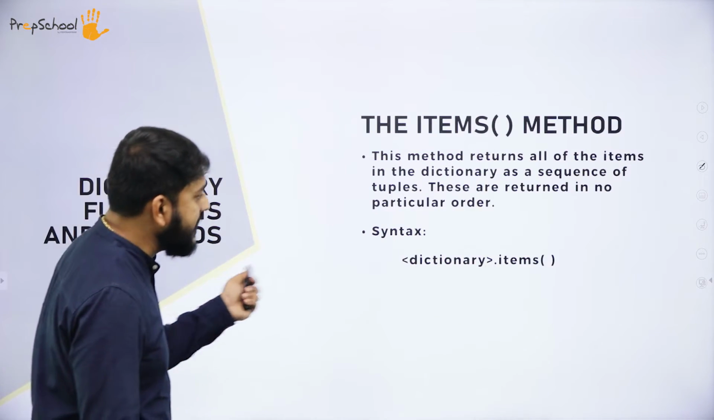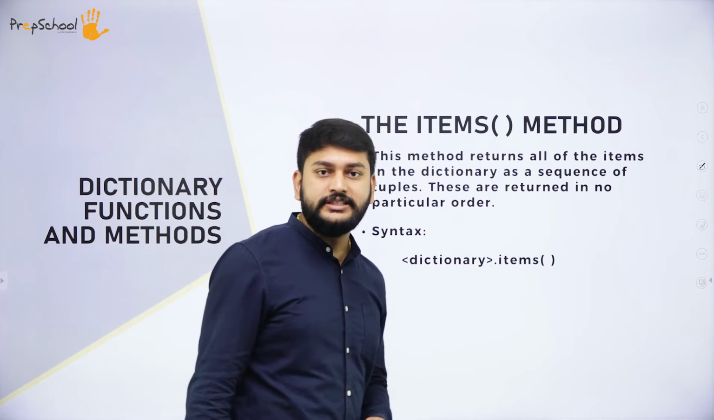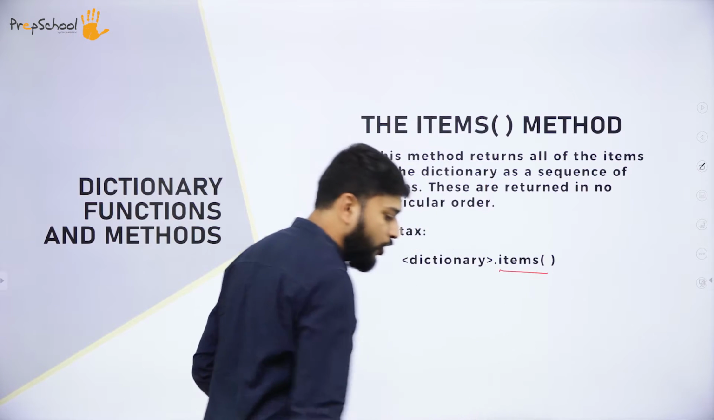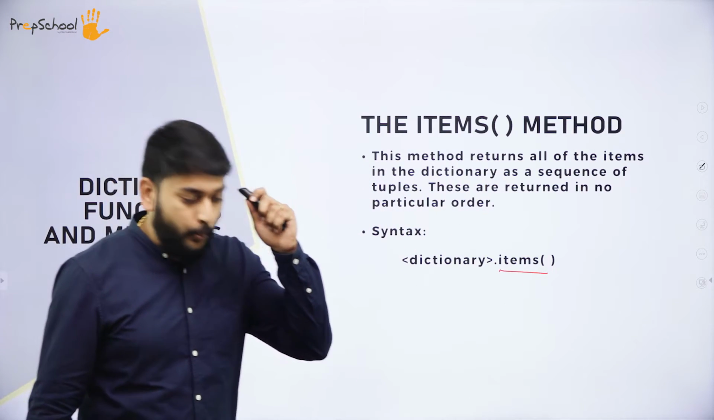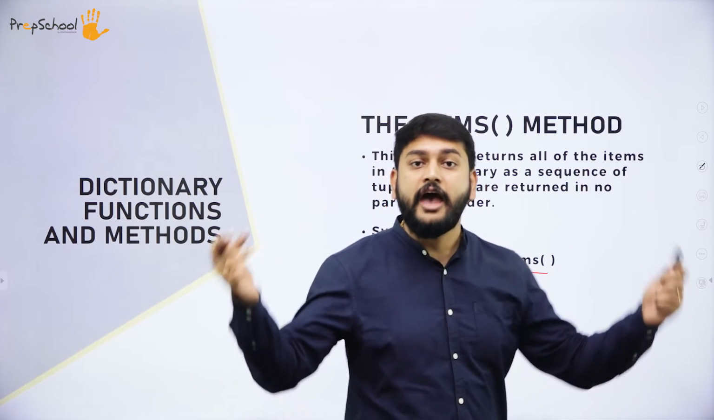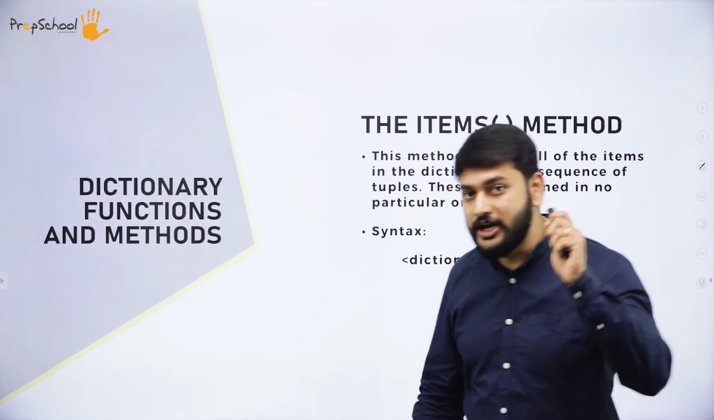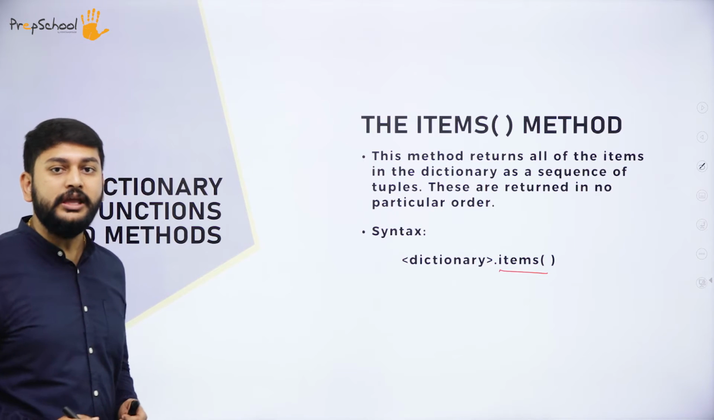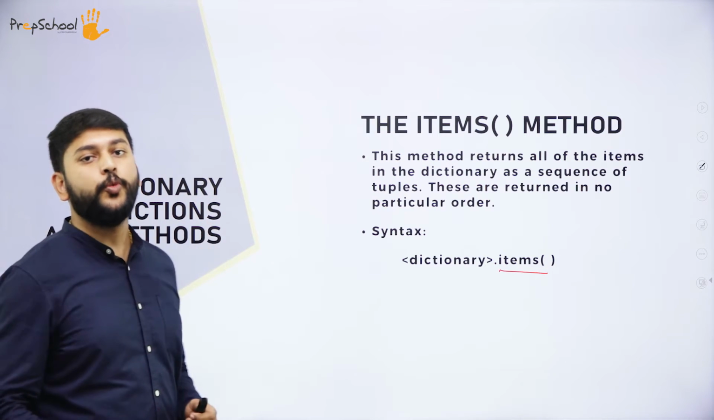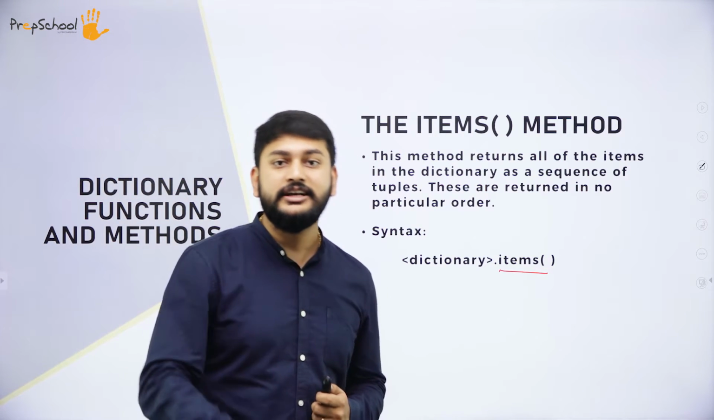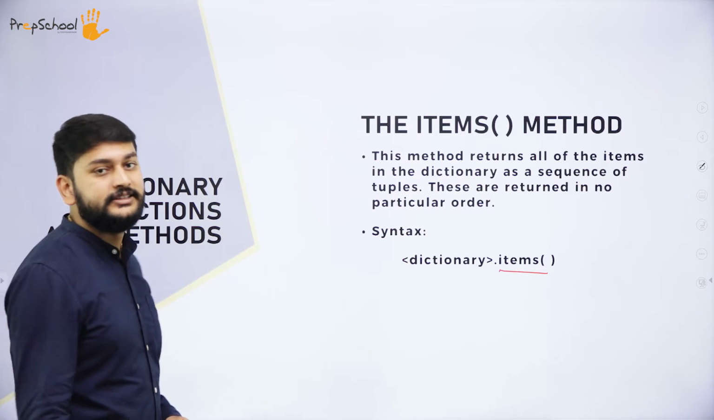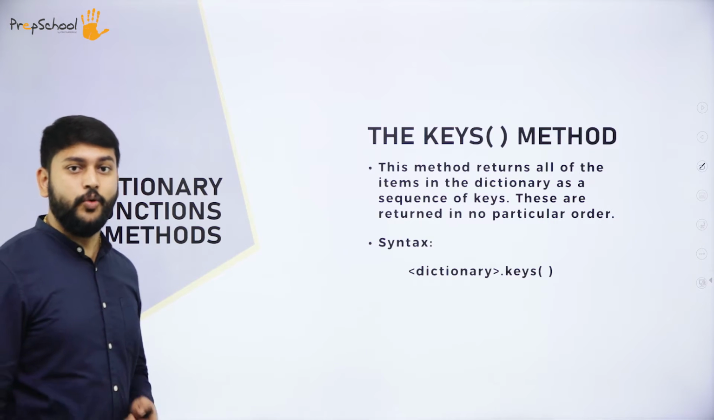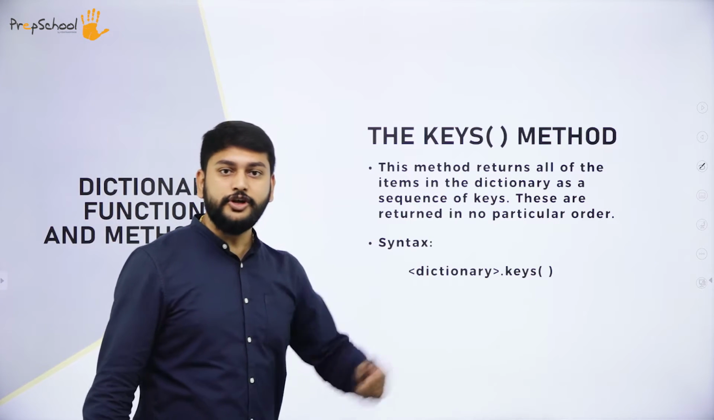Moving on to the next one. What is items? My dear students, items is a function which will give me the pairs of keys and values whatever I have inside my dictionary. That is what you need to understand. Let's go to the next one. I have keys. Sir, what is this keys? My dear students, you need to observe this.